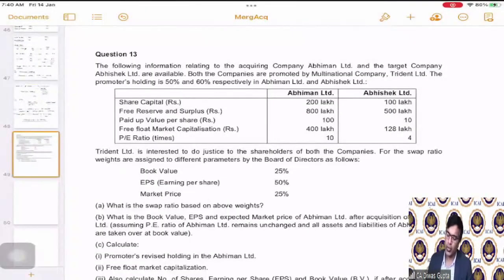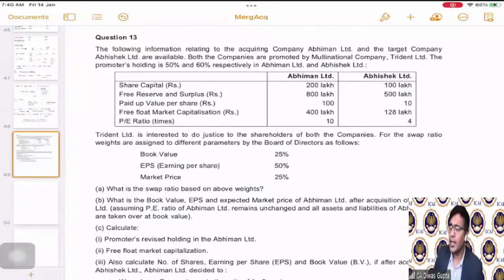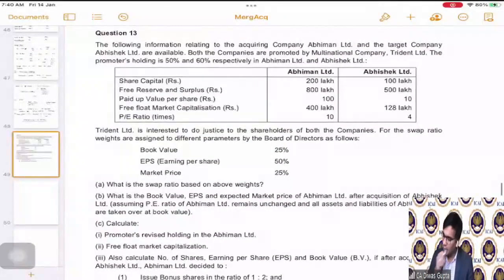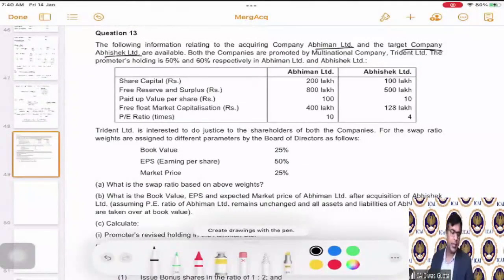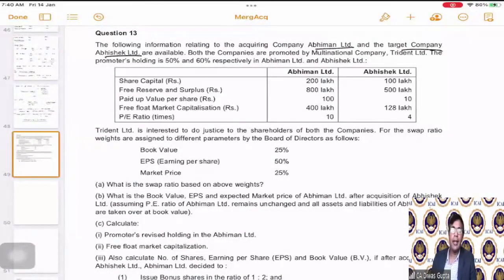Now let us go to question number 13. Again, a similar type of question, but there is some new twist in this question. That's why I have added this question. So let's see this. The following information relates to the acquiring company Abhiman and the target company Abhishek. Both the companies are promoted by a multinational company, Trident Limited. The promoters holding is 50 and 60% in both the companies, respectively.